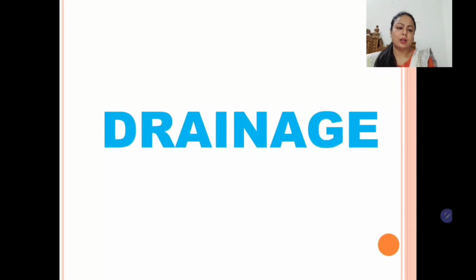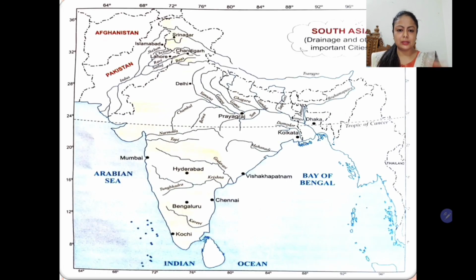Now students, when we are learning about the physical features of any continent, like we are learning about the Indian subcontinent, we need to know a little about the drainage pattern of the country. Let's start. So here is a map showing the drainage. Drainage means the rivers, the water bodies, especially the rivers. They flow a very long distance and they carve their own valleys, they make their deltas and they provide water to a certain area. The area to which a river provides water is its drainage basin or river basin.